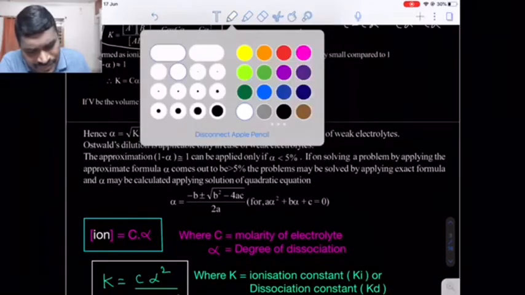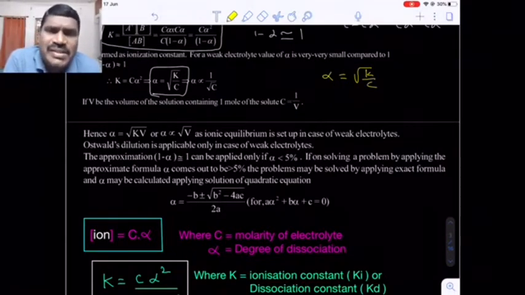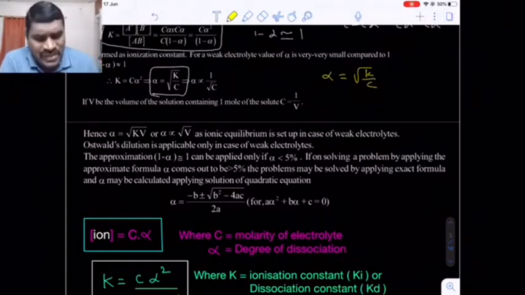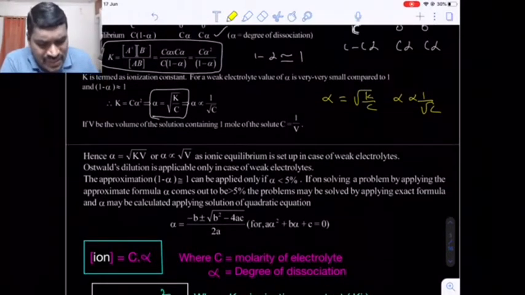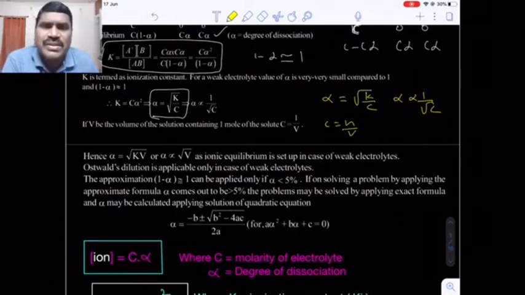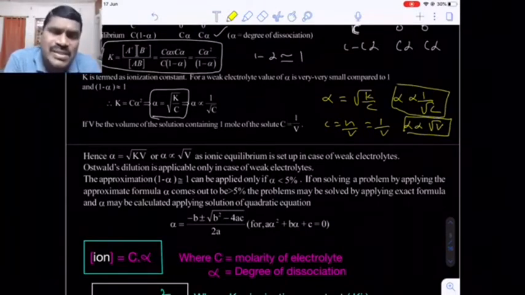Now come to alpha is equal to under root of K by C. What is K? The dissociation constant, nothing but the equilibrium constant, which is a constant. So shall I write alpha inversely proportional to square root of concentration? Yes. Now the concentration is the number of moles upon volume of the solution. Taking 1 mole, concentration and volume are inversely proportional. So alpha is directly proportional to square root of volume, and inversely proportional to square root of concentration. Just now I told you the effect of degree of dissociation on dilution.